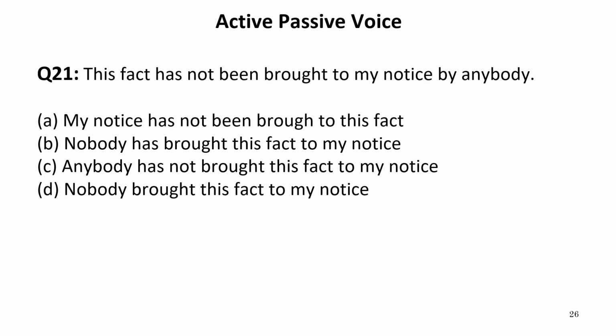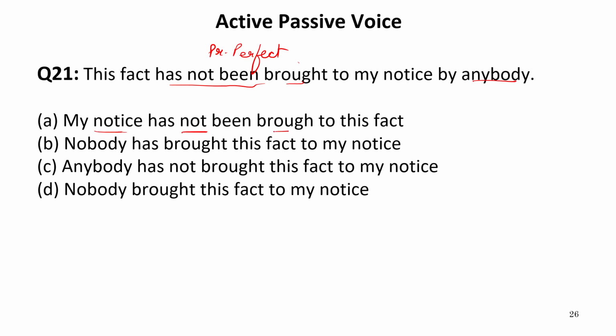"This fact has not been brought to my notice by anybody." Now in the sentence we have two structures: one is "anybody," and one more thing, that is "has not been brought." This means that this sentence is in passive voice and it has been converted from present perfect tense. So the active sentence must be in present perfect tense. Now let us see the options.